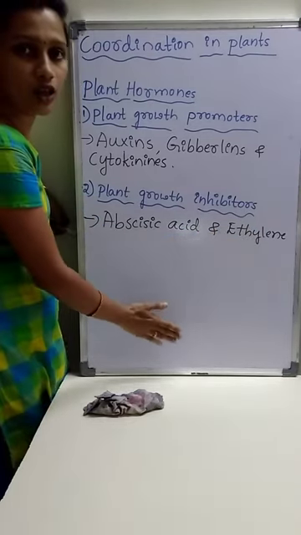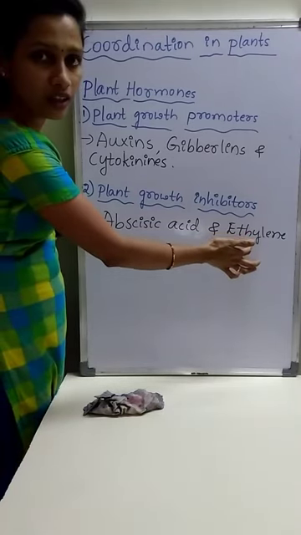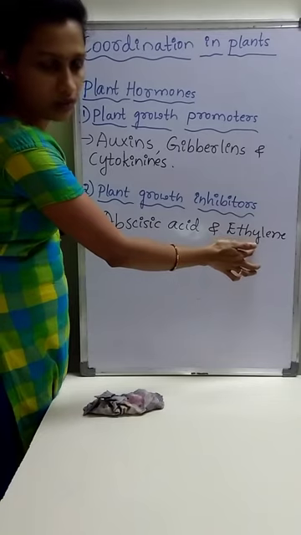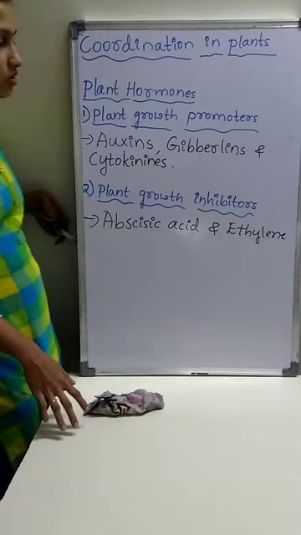Ethylene is the hormone which is present in gaseous state.